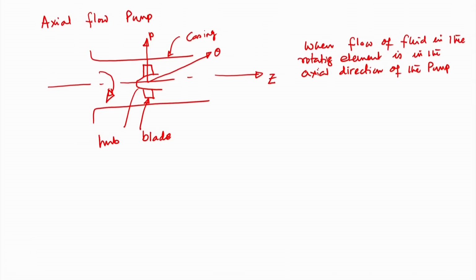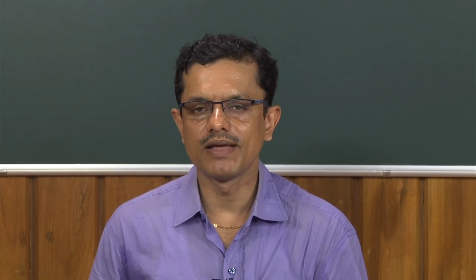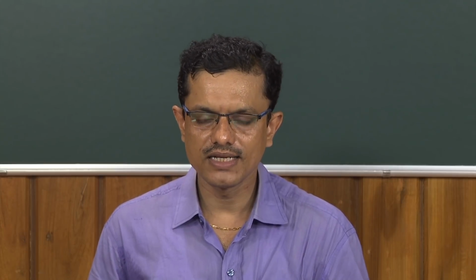What is axial direction? That is the direction parallel to the axis of the machine or pump. When the flow of fluid in the rotating element is in the axial direction of the pump, then the pump is called an axial flow pump, right. So here, the flow of the fluid in the rotating element is in the axial direction of the machine or pump, and it is an axial flow pump.